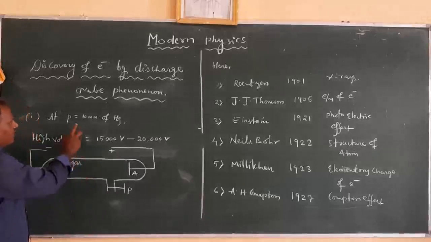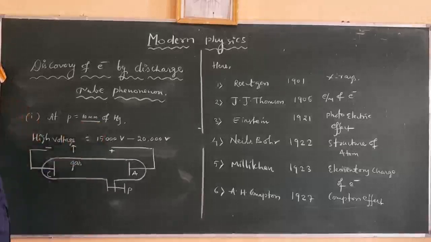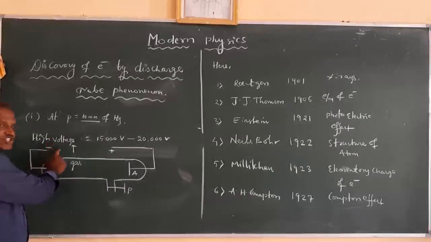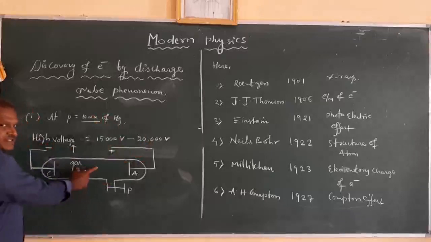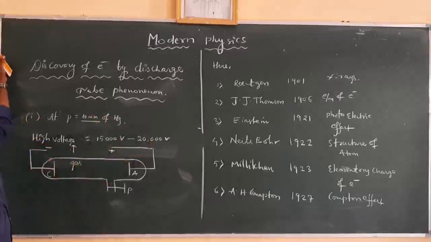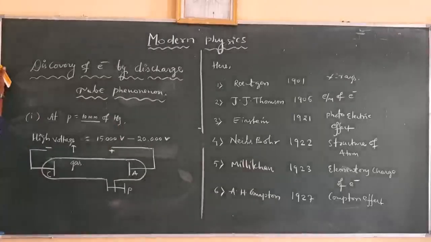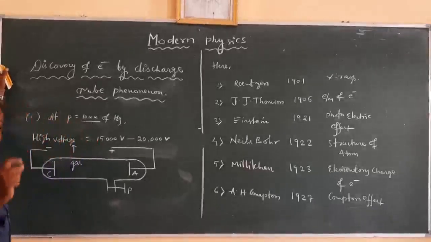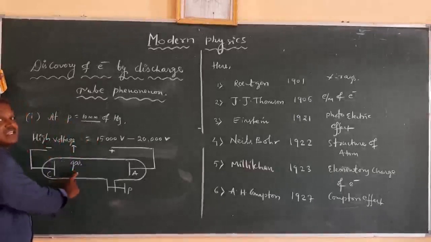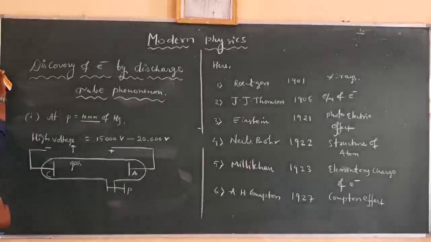So now the pressure is maintained at 10 mm of Hg and the potential applied is 15,000 to 20,000 volts for this gas. Now this gas has the property of conduction, which means at this potential and this pressure we observe that the gas is getting discharged.